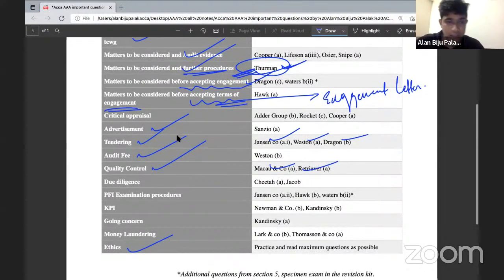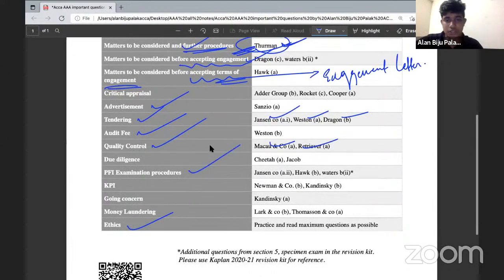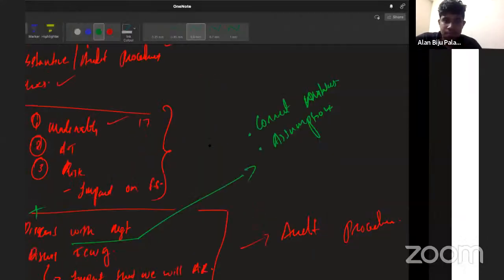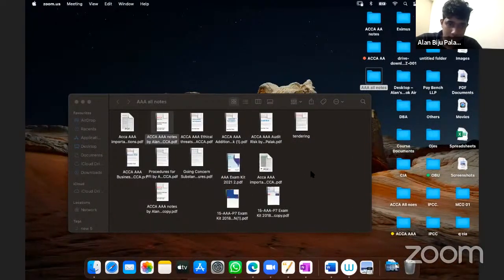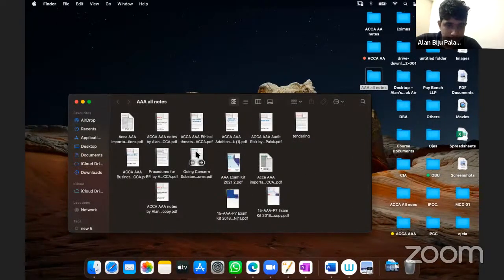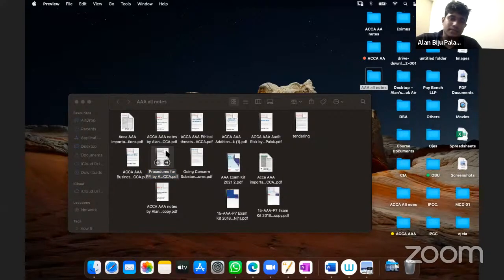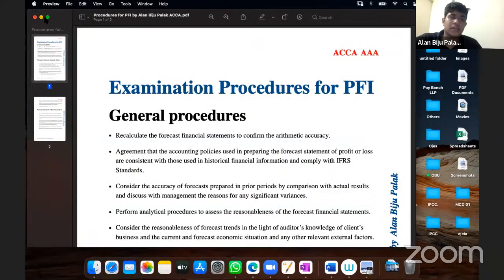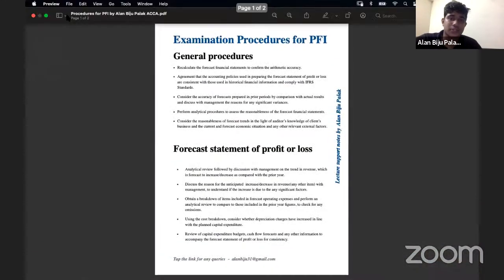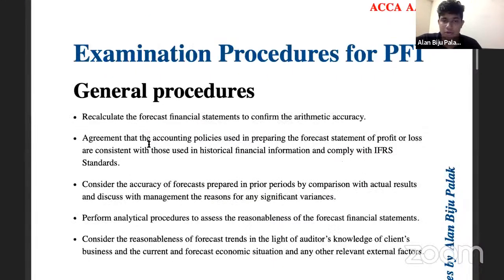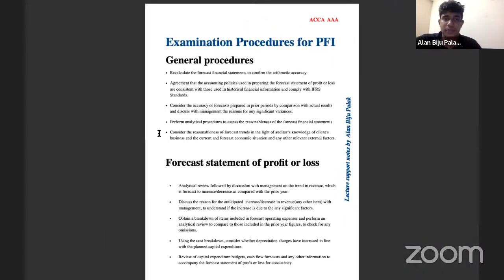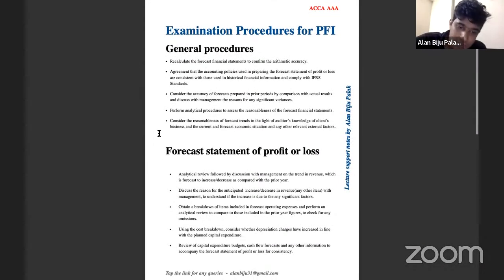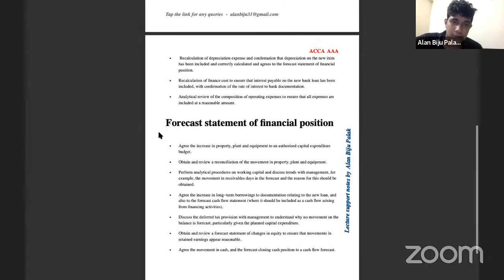The next one will be the area of PFI's examination procedures. Please do one thing. In case there is someone who hasn't received the notes for these PFI examination procedures, please do take a screenshot of this. Please take a screenshot of the examination procedures for the PFI. Then again of this one as well.